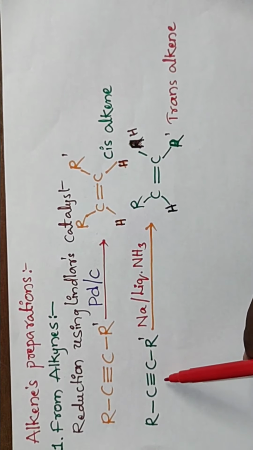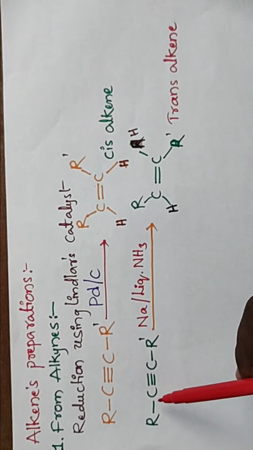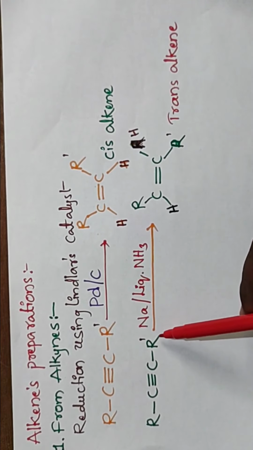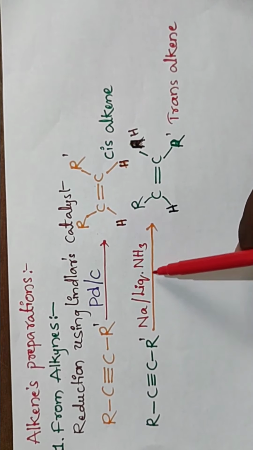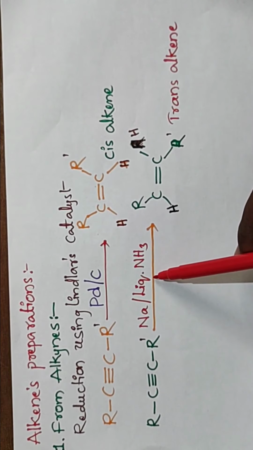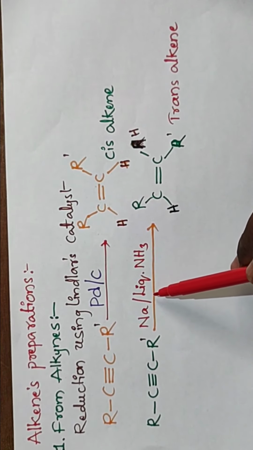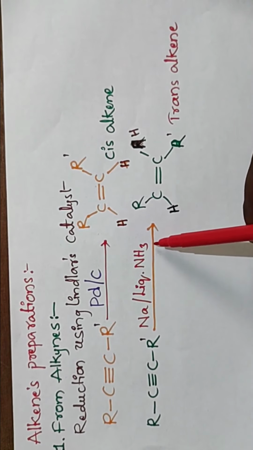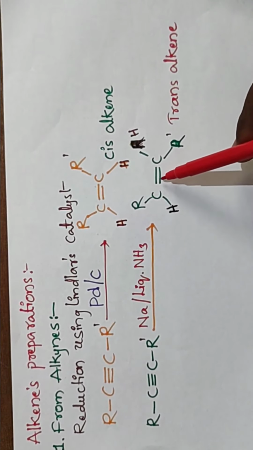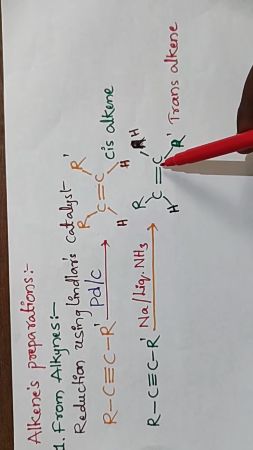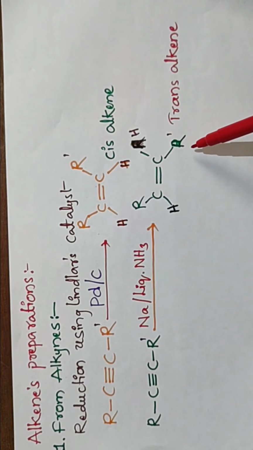Okay, for the same type of reduction of R C triple bond C R dash in the presence of sodium in liquid ammonia, which is one of the reducing agents, we get R C double bond C R dash, that is a trans alkene.